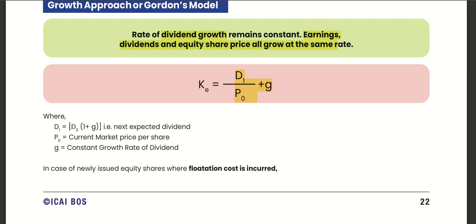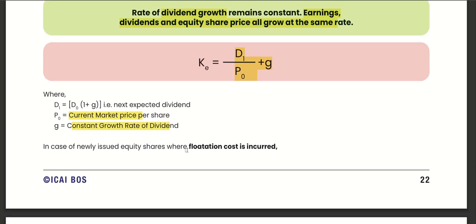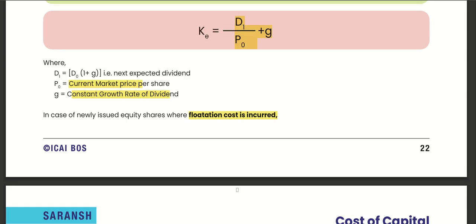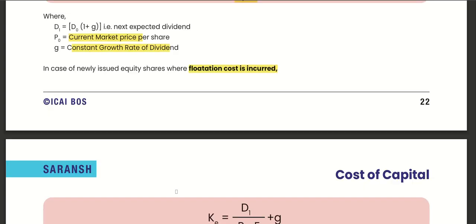Dividend is D0 (1 plus g), that is the next expected dividend. P0 is current market price. g is constant growth rate of dividend. In case of newly issued equity share, flotation cost is incurred. So market price minus issue cost gives net proceeds, issue price minus issue cost.